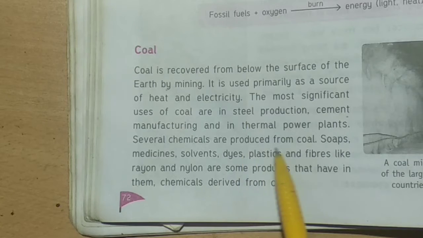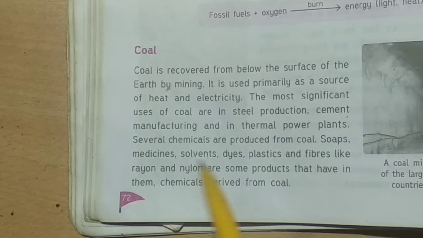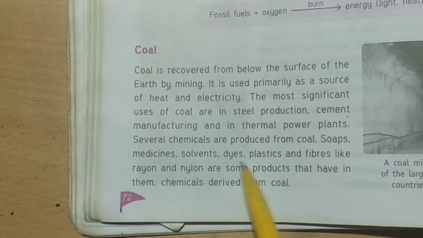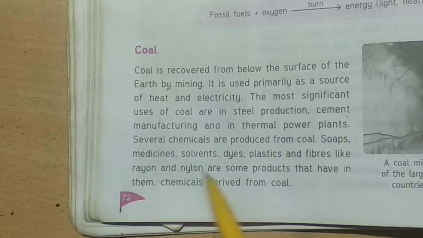Several chemicals are produced from coal: soaps, medicines, solvents, dyes, plastics and fibers like rayon and nylon are some products that have them in them. So chemicals can be derived from coal.